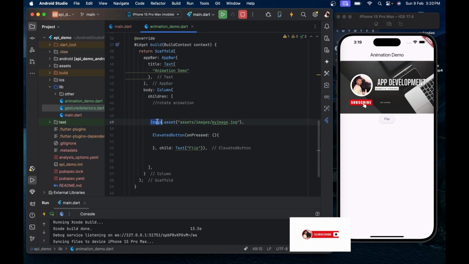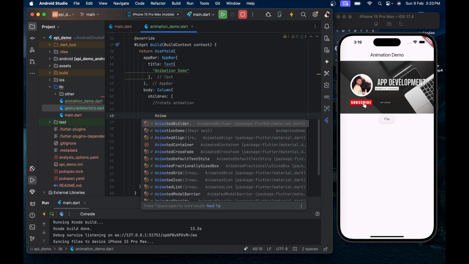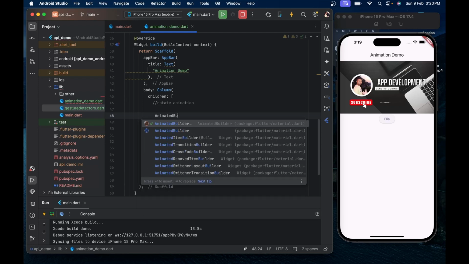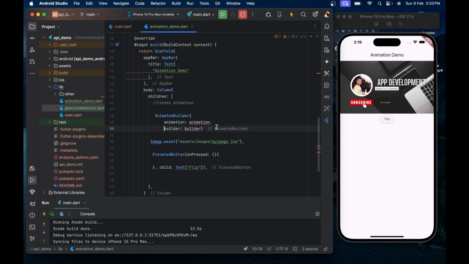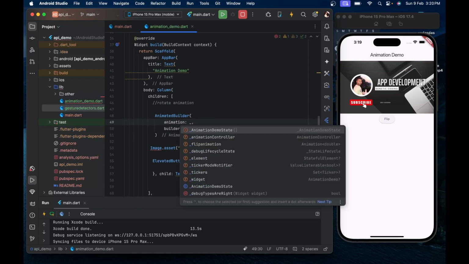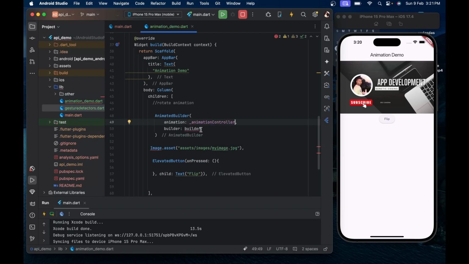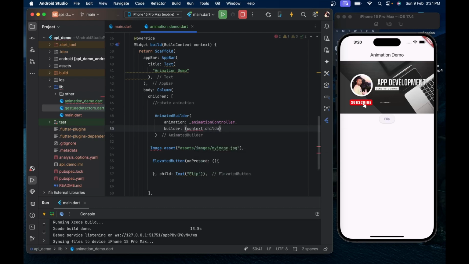Now we want to apply this animation on this image, on click of the button. So first of all you have to override the AnimatedBuilder. Here we pass our controller, this is our animation controller, and here we pass our context and the child on which our animation is performed.